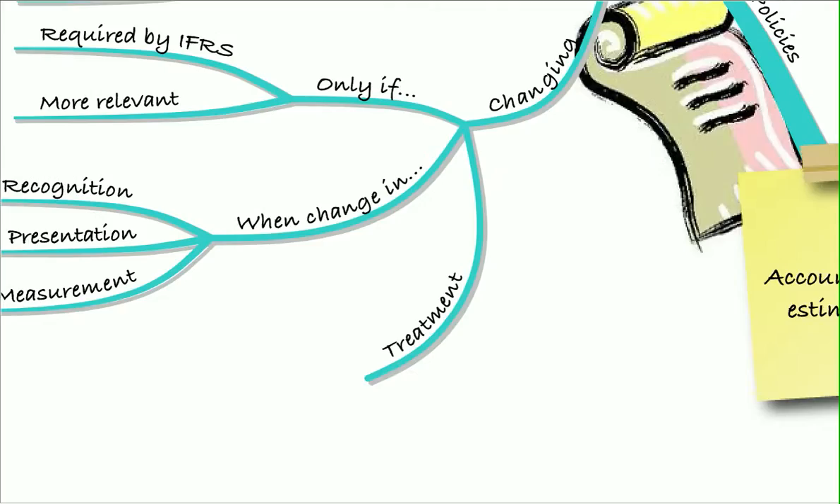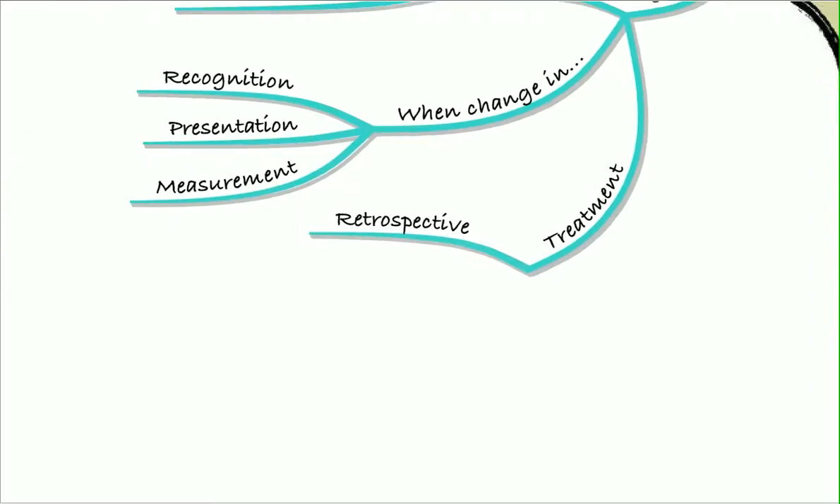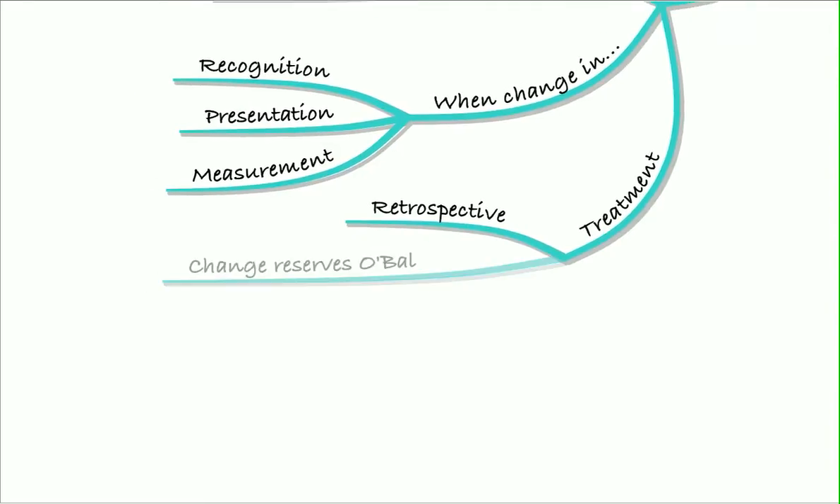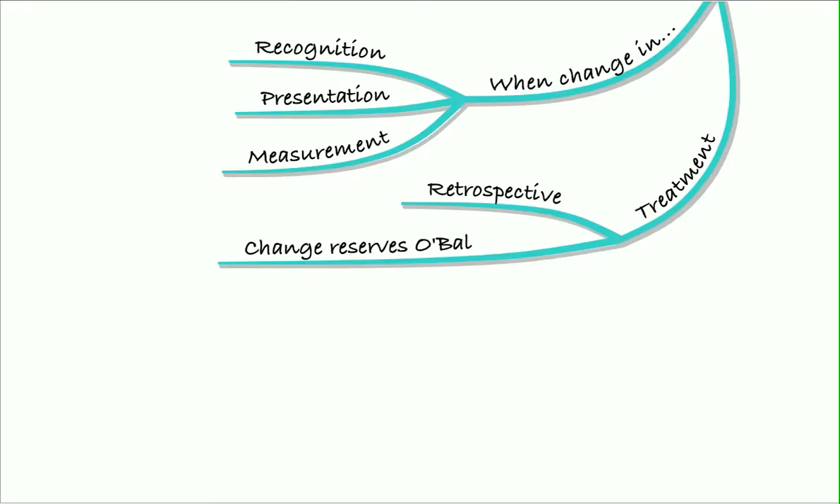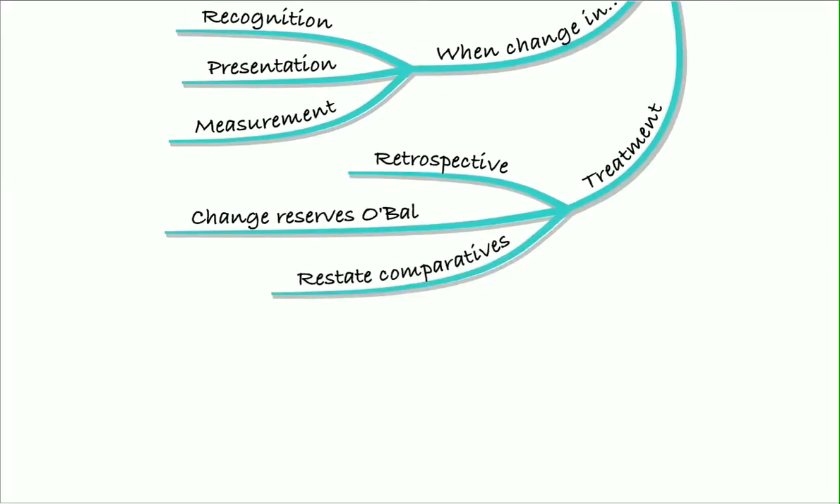The treatment for that will be we need to do it retrospectively. So what we need to do is we need to change the opening balance on our reserves, and we need to change the comparatives for last year. We need to restate last year's comparatives for a change in accounting policy so that we can compare last year to this year.